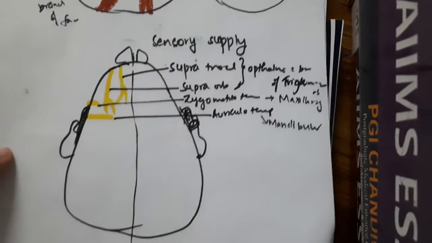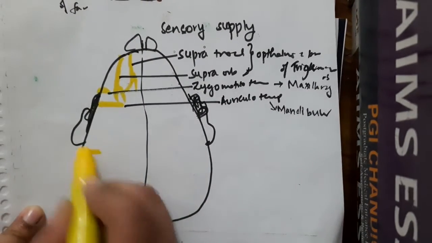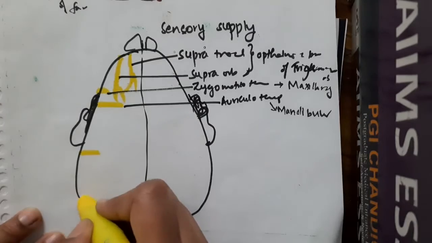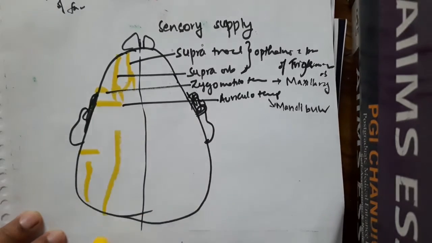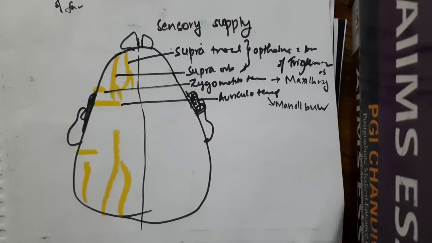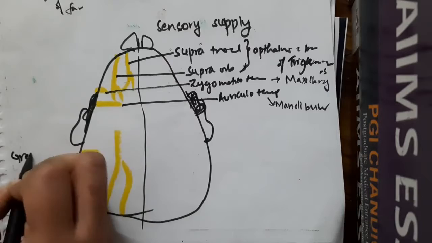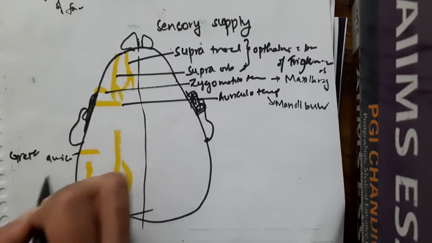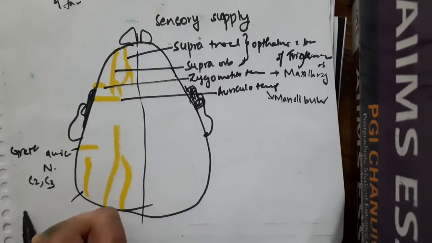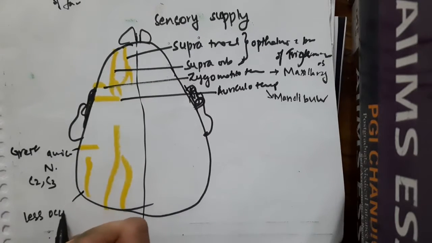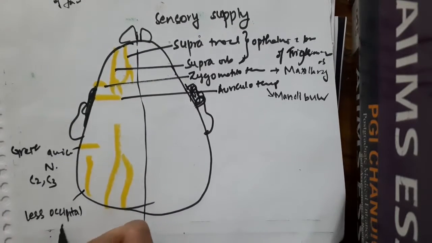Then if we see behind the ear, we have greater auricular nerve, lesser occipital nerve, greater occipital nerve and third occipital nerve. So what do we have? This is greater auricular nerve, which is C2, C3. This is lesser occipital nerve, which is C2.